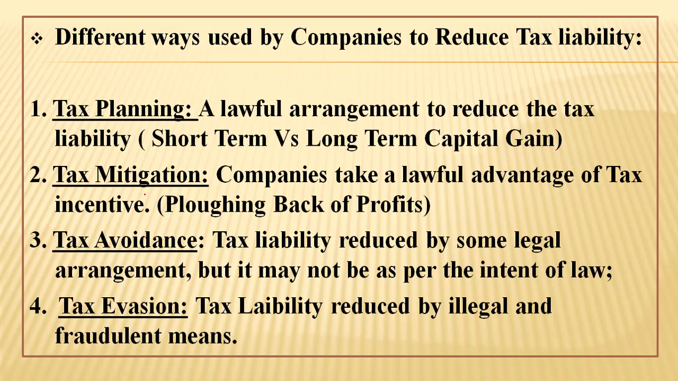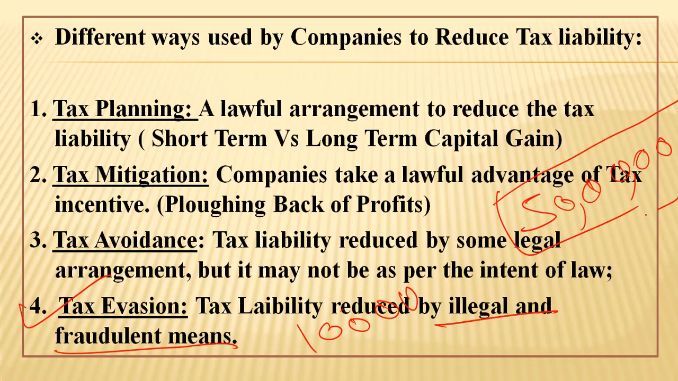Let's jump to the fourth one first, tax evasion. Tax liability reduced by illegal and fraudulent means. This means that if you are earning 1 crore rupees and you are hiding 50 lakh rupees and not paying any tax on this, now this 50 lakh rupees would be called black money. Any money on which tax is not paid is called black money. Now this is illegal. So this is pretty simple.